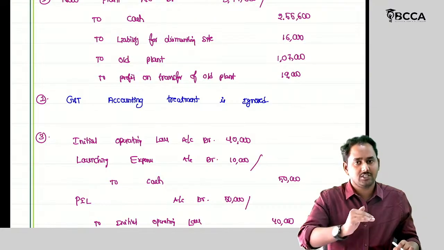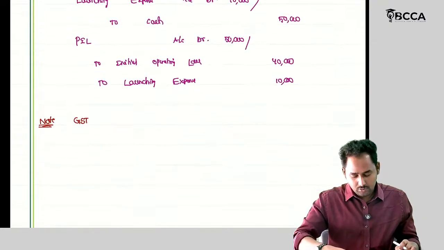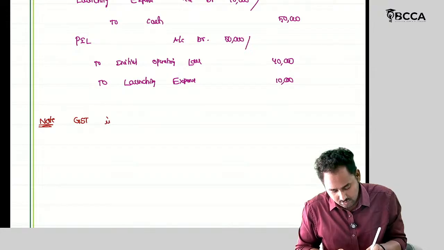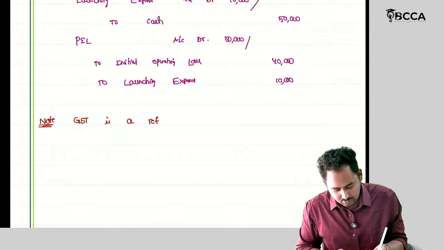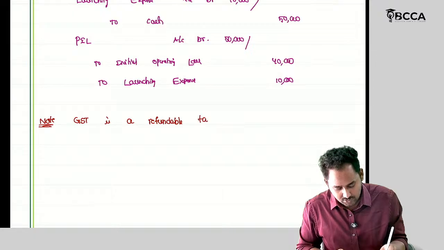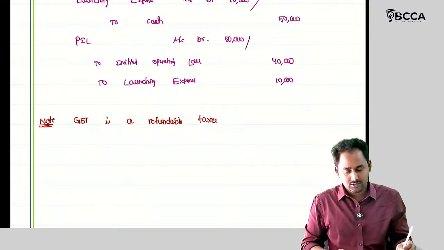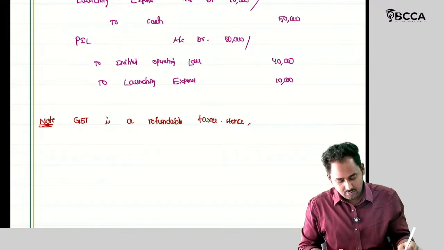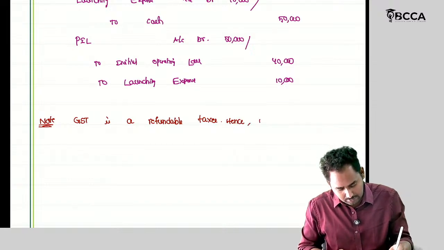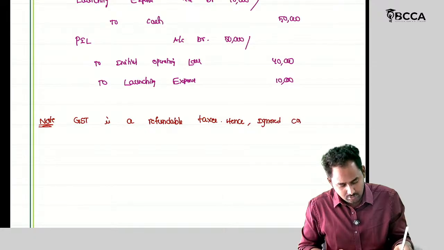That's why I haven't passed the journal entry. So GST is a refundable tax. Hence, ignored in cost calculation.